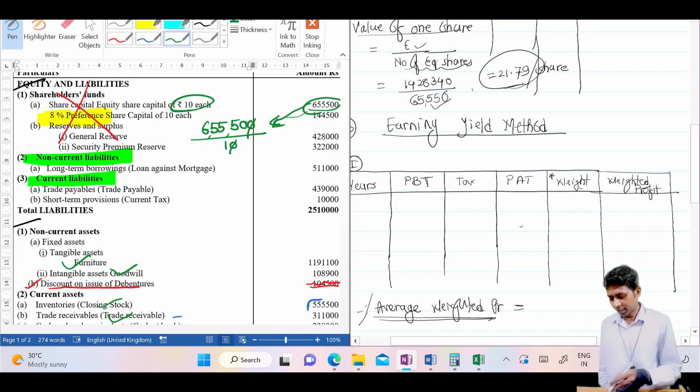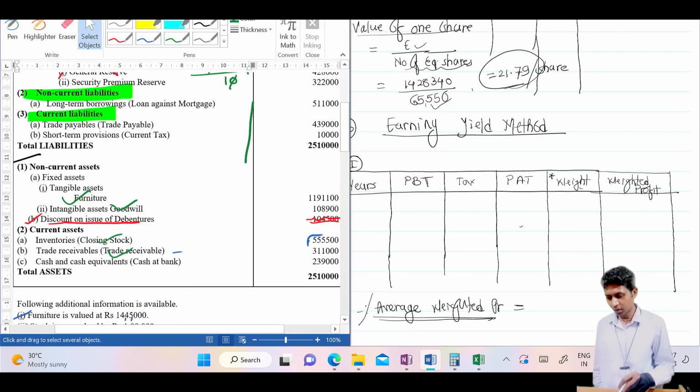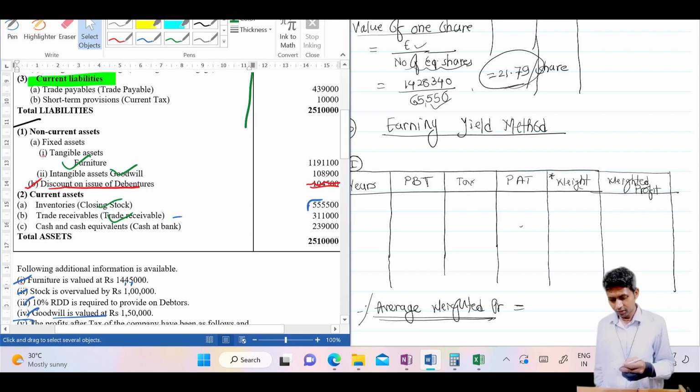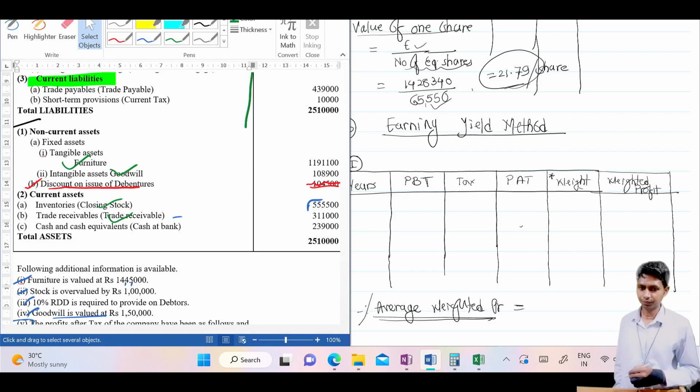Now you will say, sir, in the problem you have drawn so many things, we do not understand what you have drawn. Therefore do one thing, just tell us which things are relevant for the second method.